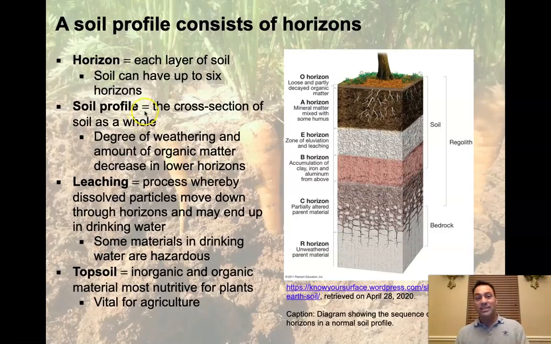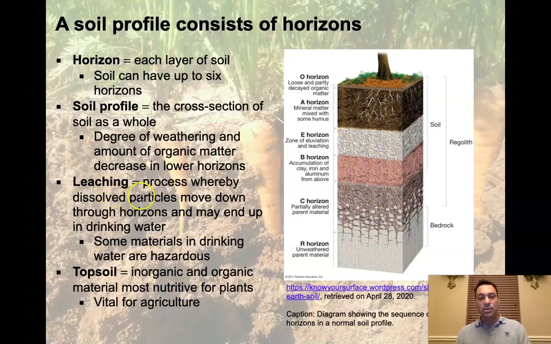So a soil profile is the cross section of the soil as a whole. Here we see a profile of a soil, with the brown material up on top, and it's going to change color pretty dramatically as we go down through that profile down to the rock. This is a result of the degree of weathering and the amount of organic matter, which decrease in lower horizons. We've got a lot of organic material up here on top, not so much down here, and that's going to have a chemical effect that results in these differences.